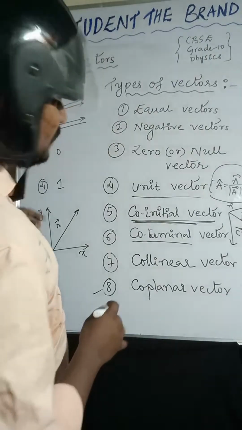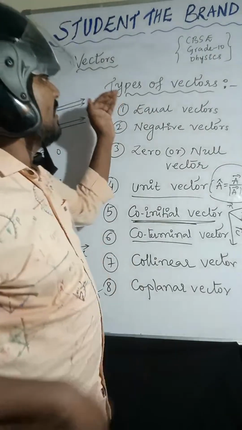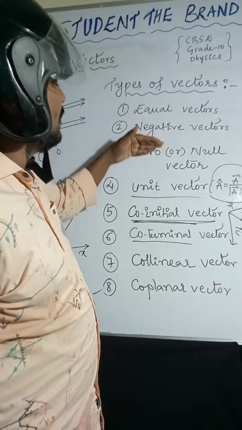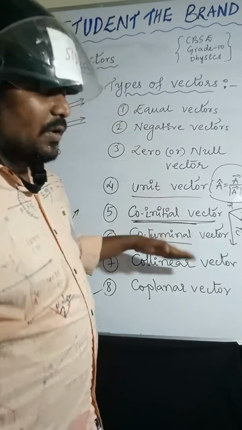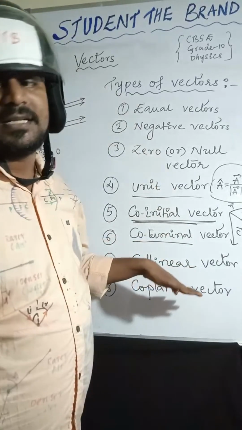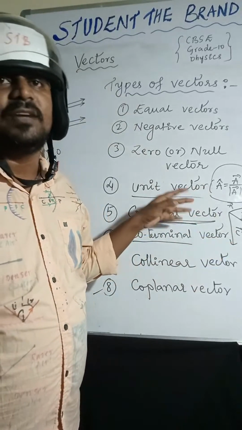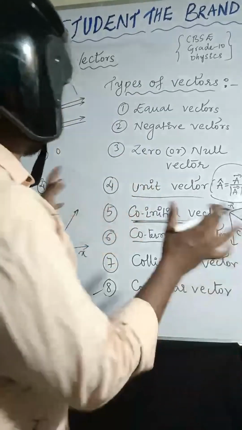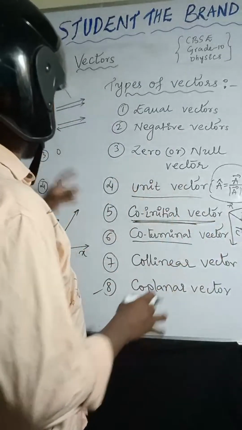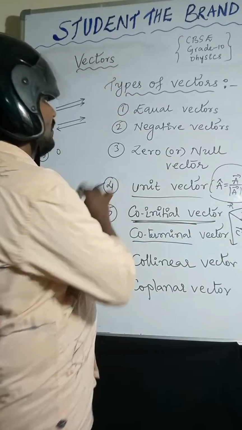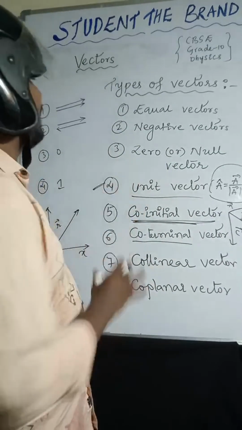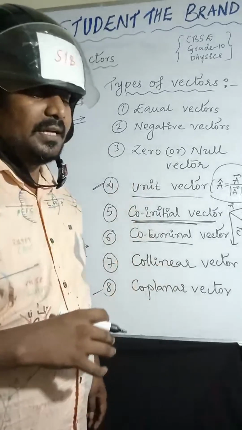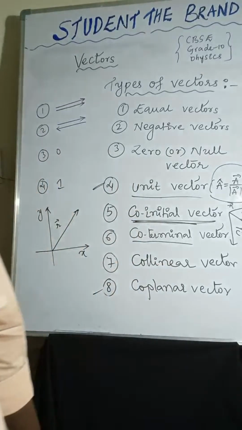So this is about the types of vectors: equal vector, negative vector, zero vector, unit vector, co-initial vector, co-terminal vector, collinear vector, coplanar vectors. I hope it is very clear to you all. Look at the board once and check how to find the unit vector. These are the types of vectors. Take some time and observe the board.